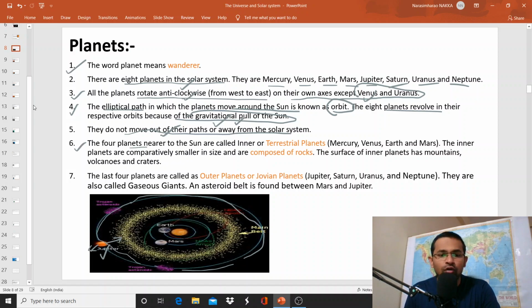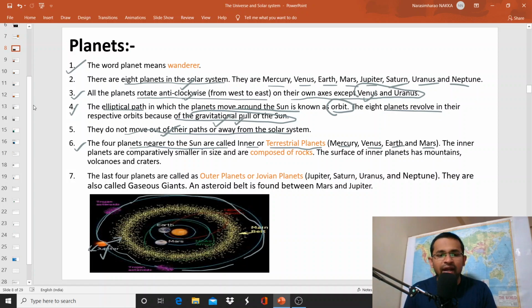And the 4 planets nearer to the sun are called inner or terrestrial planets. For example, Mercury, Venus, Earth and Mars. These 4 are called inner planets or terrestrial planets. That means the 8 planets in the solar system are categorized into 2 groups, inner planets and outer planets. Inner planets are also called terrestrial planets and outer planets are also called Jovian planets. Then what are terrestrial planets? Mercury, Venus, Earth and Mars.